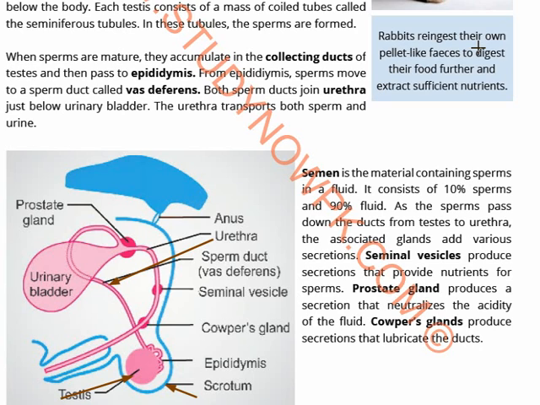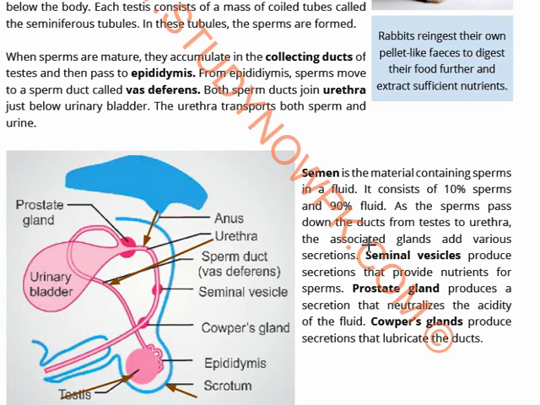Both the sperm ducts, now because the testes are two, so the sperm ducts are also two, and they join the urethra just below the urinary bladder. So it comes and joins the urethra here, and the urethra transports both the sperm and the urine. So semen is the material containing sperms in a fluid. So the sperms are present, but they are present in a fluid. This fluid is known as semen. The semen consists of 10% sperms and 90% fluid.